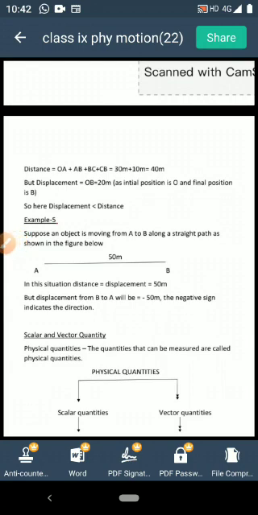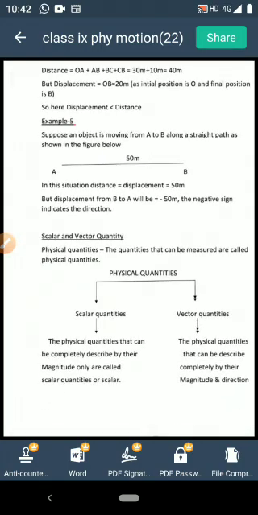So children, there are a few quantities which are negative, which are associated with direction. So depending on that, in physics, physical quantities are divided into two different types: scalar quantity and vector quantity. I hope you know what physical quantities are. Physical quantities means the quantities that can be measured. Like you can measure time, you can measure temperature. So these are all physical quantities. But as I am saying, they are of two types. One is scalar, another is vector.